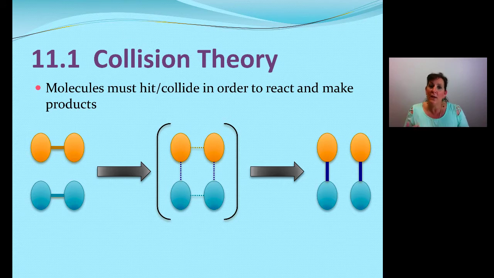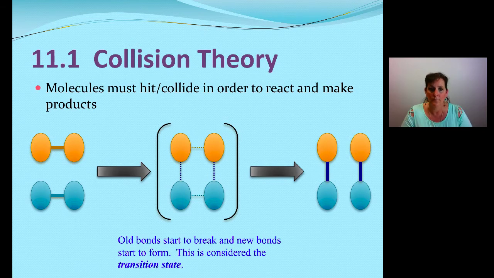So if the reaction has enough energy, we will continue breaking the yellow-yellow, blue-blue bonds and forming the yellow to blue bonds and make our products here. The products are two yellow to blue molecules. Now, if we don't have enough energy, we'll just go back to the reactants on the other side and nothing will have happened. But the point is, molecules have to hit or collide in order to make their products. The transition state is the highest point in that reaction where bonds are breaking and forming. So there it says old bonds start to break and new bonds start to form. This is considered the transition state, as I said.